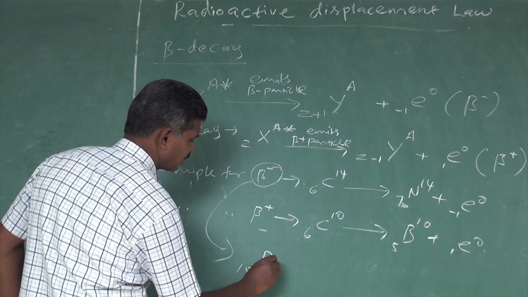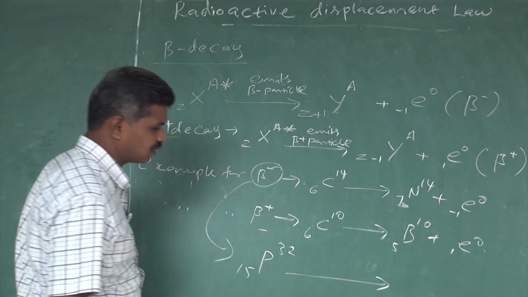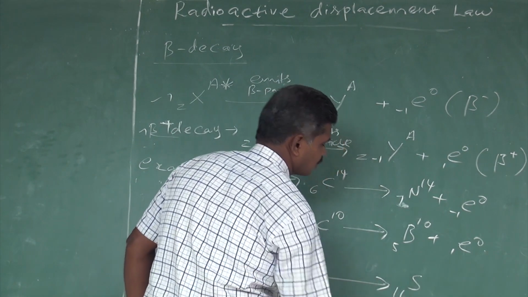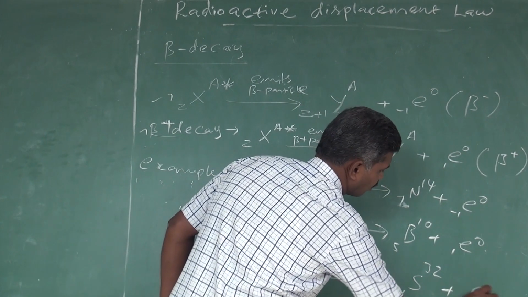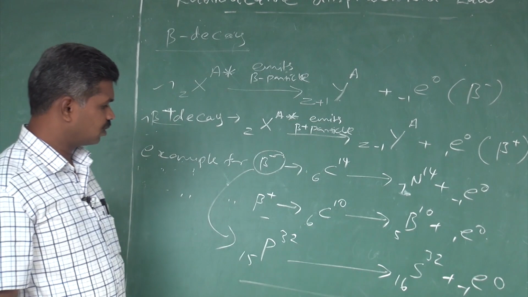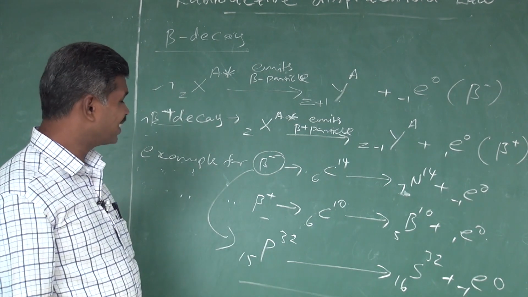Phosphorus-32 (atomic number 15) spontaneously emits an electron and becomes sulfur-32 (atomic number 16), plus the emission of an electron. In our book they have given this equation as an example for beta decay.